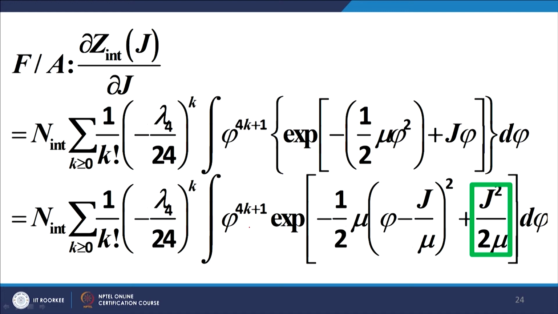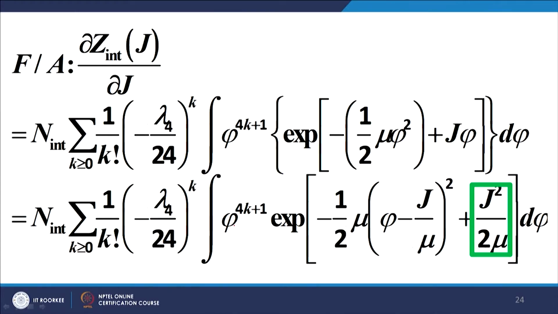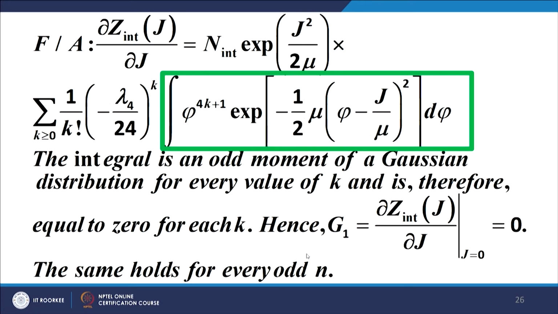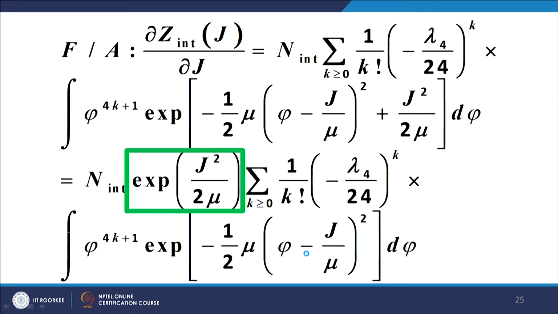Indeed this is 0 for every value of k. Why? Because for every value of k we get an odd moment, and therefore for every value of k this integral will vanish, and the net result is that the first derivative is equal to 0, and therefore the 1 point Green function of this theory turns out to be 0. This is all the working of the calculations, how we have worked out and simplified this calculation.